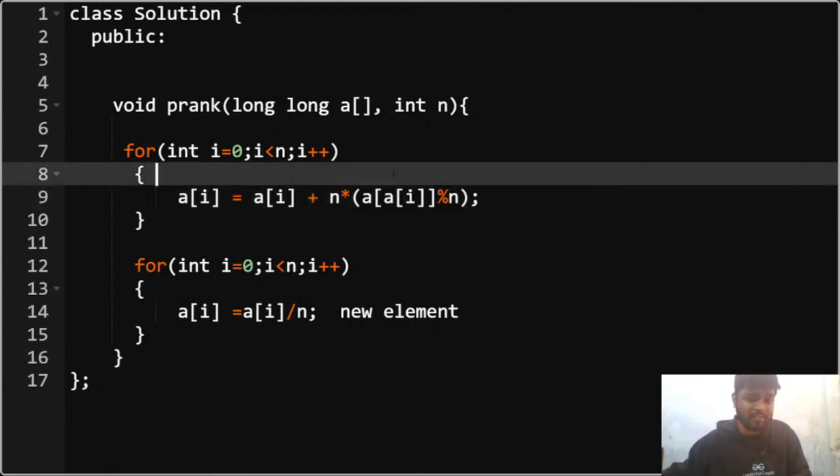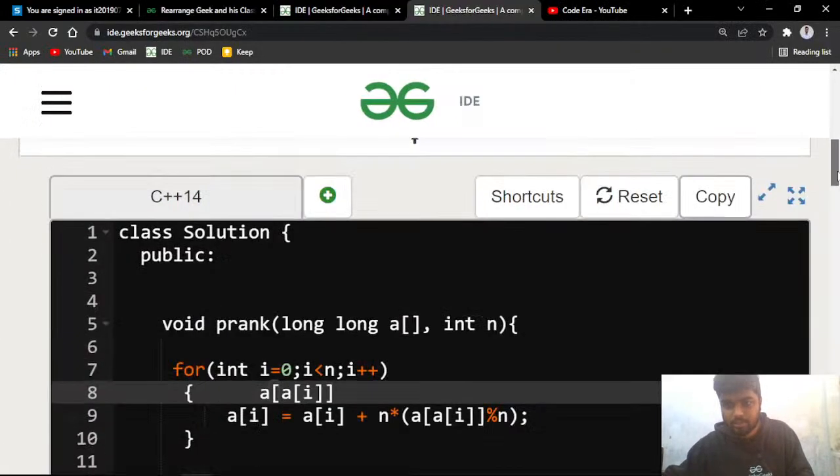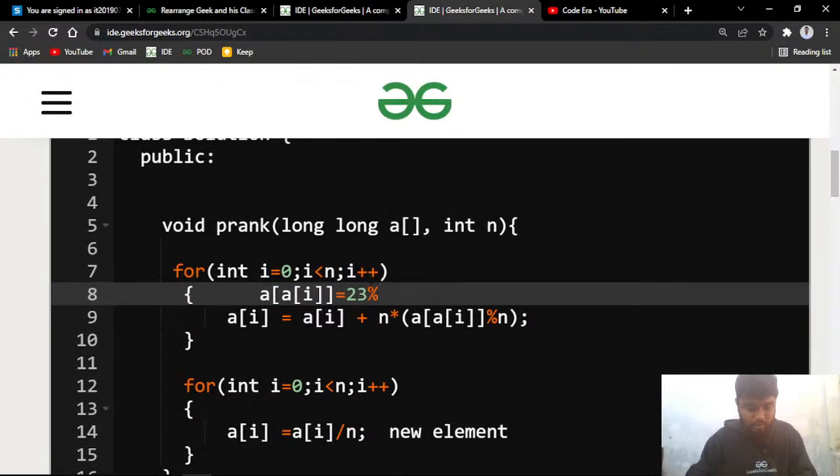So in this case, if I had 31, I'll do 31 mod 6, so I'll get 1, right? And let's say if a of I was 23, then I'll do the mod of this value with 6, which will give me nothing but 5. So that is why I was having 5 here, right? Because ultimately what I was doing was N into 5. So that's why I need to keep a mod here.